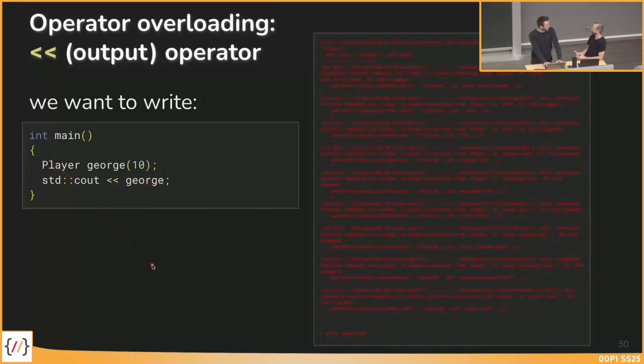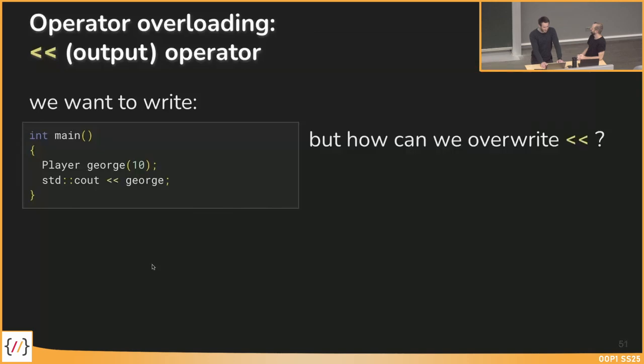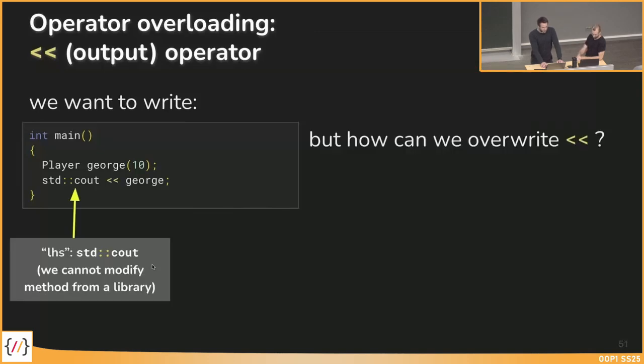A very nice error message. Yes, you can see at first hand what the problem is here. So if you run into this problem, maybe it has something to do with not implementing the operator overloading correctly. Okay. Yeah, so how can we overload this output operator?